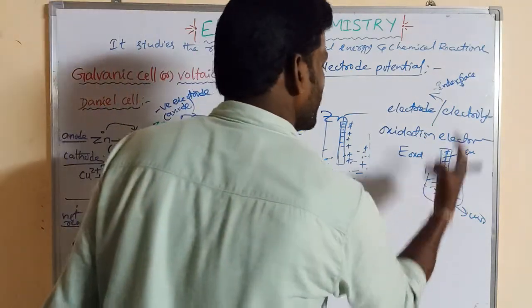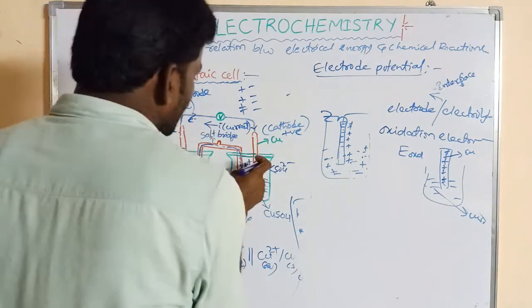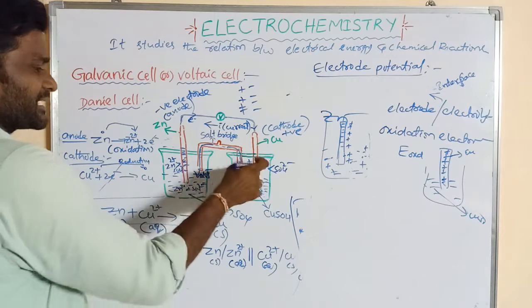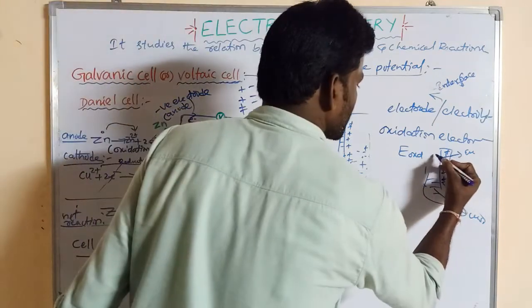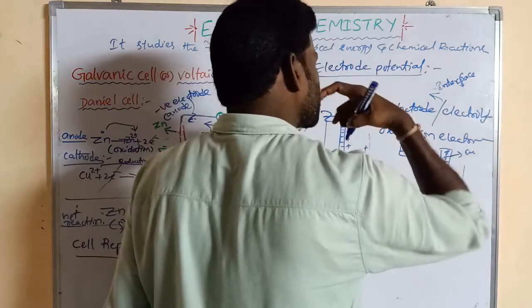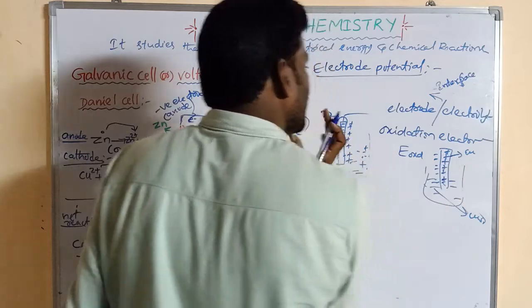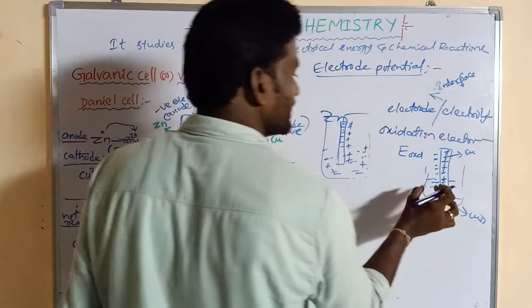So that is positive. Okay. Here electrons are gained. That means all the electrons, what is its charge? Negative. So here also a double layer is formed. At the interface between the electrode and electrolyte, a double layer is formed.